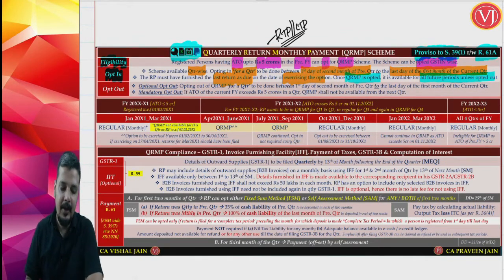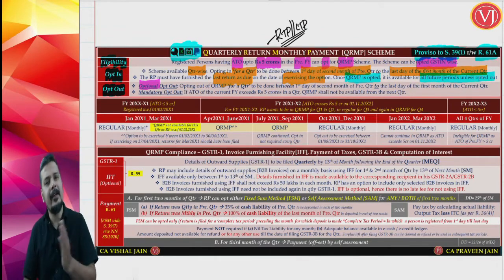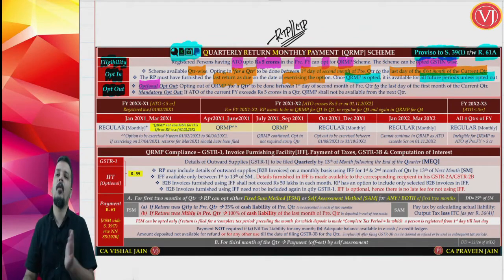Both are possible. And that brings us to the last point, opt out, that is going outside the QRMP scheme. When you are talking about opt out, there are two points that you have to discuss. One is optional opt out, which means that you still can continue in the QRMP scheme, but you don't want to continue. Voluntarily, you are going outside the QRMP scheme.